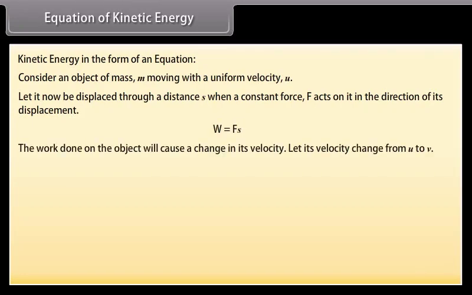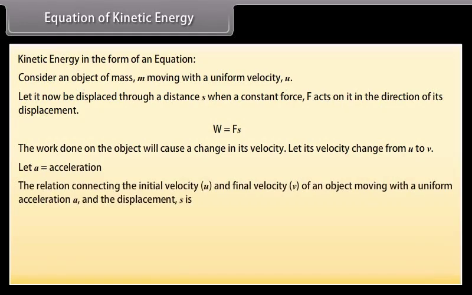The work done on the object will cause a change in its velocity. Let its velocity change from u to v. Let a be the acceleration produced. The relation connecting the initial velocity u and final velocity v of an object moving with a uniform acceleration a and the displacement s is v² − u² = 2as. This gives s = (v² − u²)/2a.